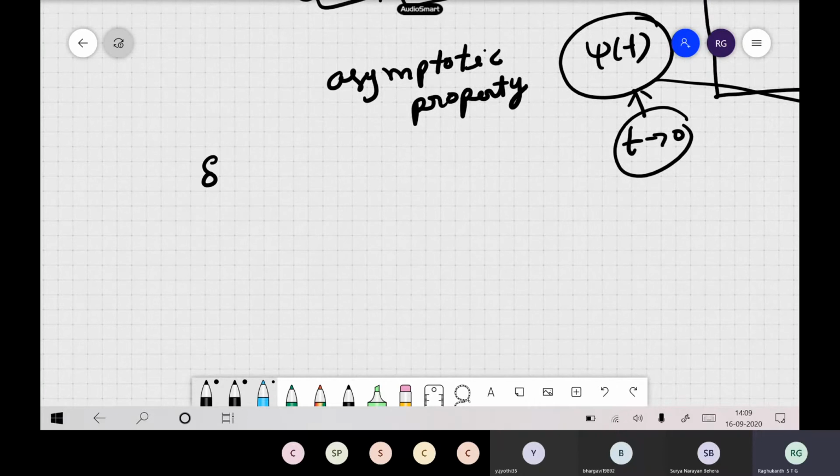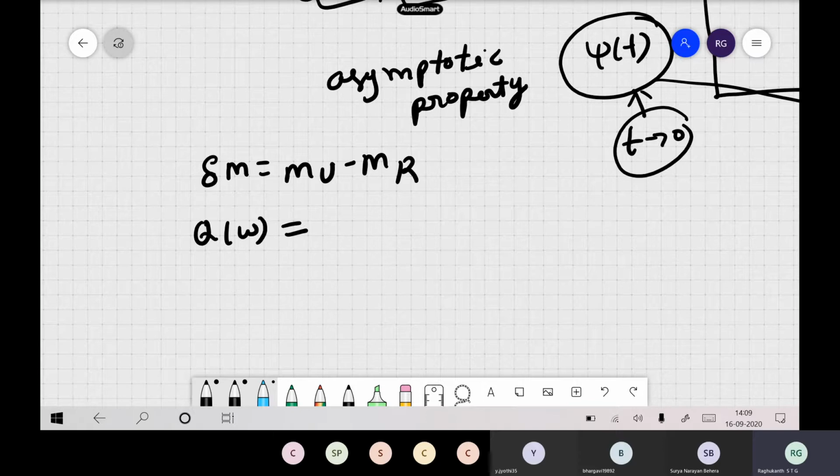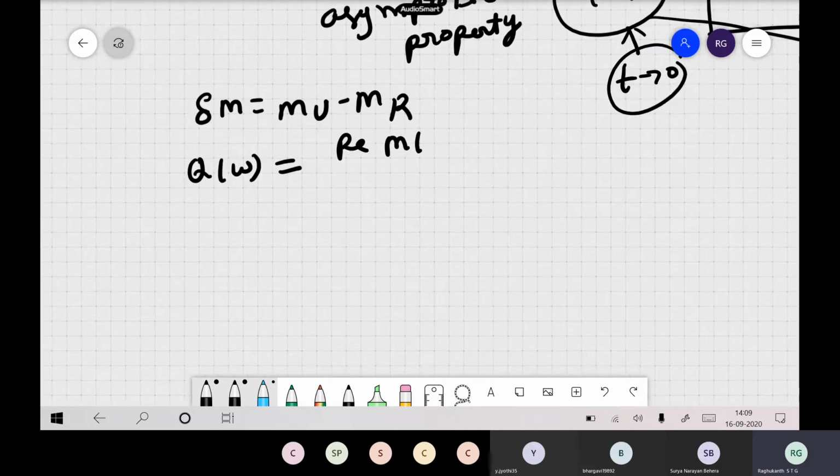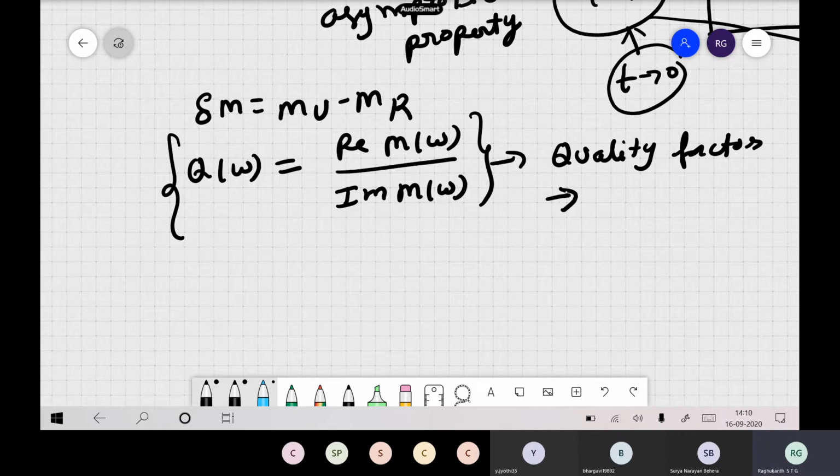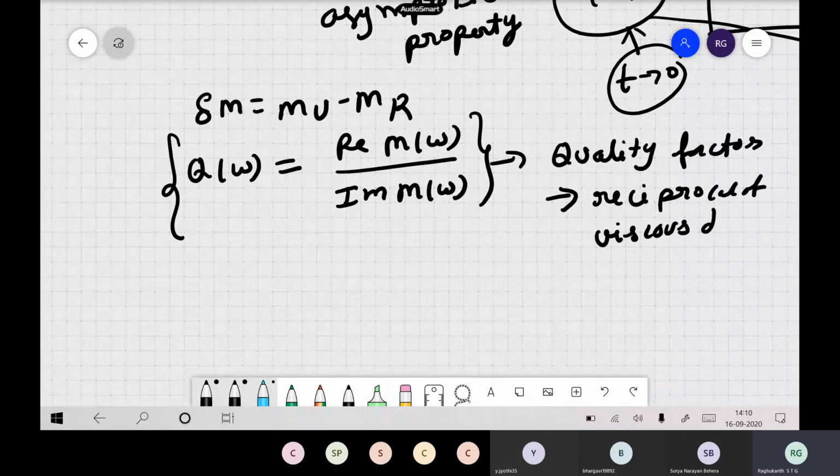We also defined last class delta m, that is mu minus mr, the modulus defect. And then one more important thing we defined was the quality factor, which is defined as the real part of m of omega by the imaginary part of m of omega. This is the most important concept, what we call the quality factor, which is nothing but the reciprocal of damping, this viscous damping, which you have studied in your structural dynamics course itself.